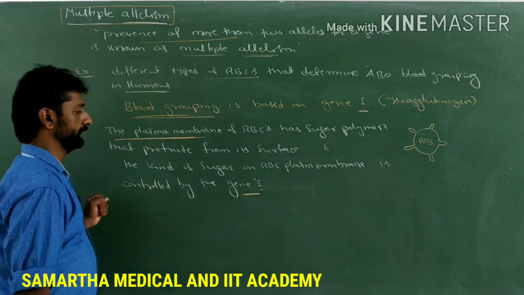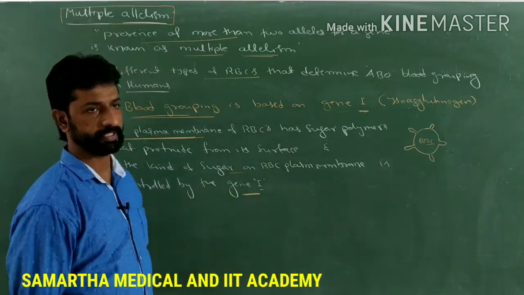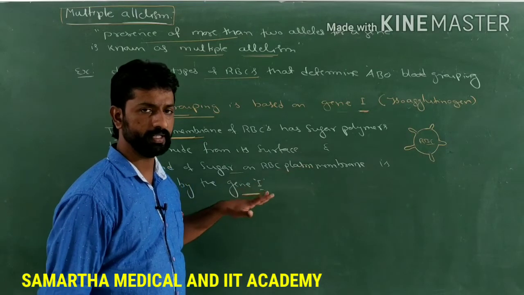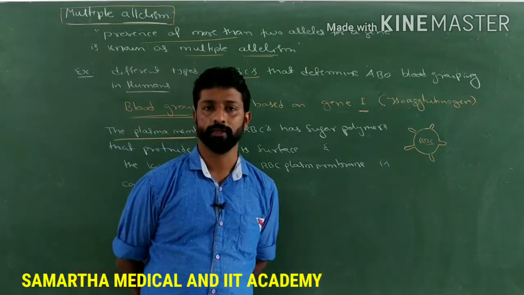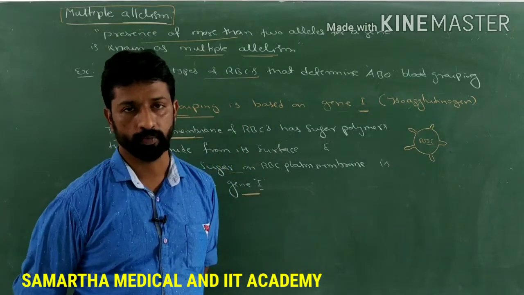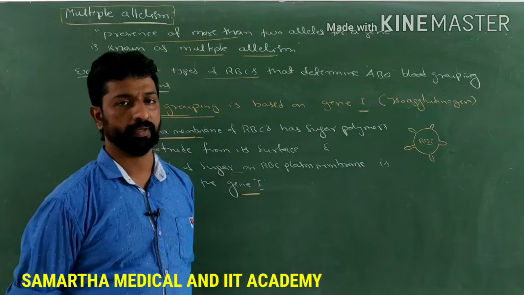Only the type of sugar polymer present over the RBC plasma membrane is controlled by gene I. Like this, gene I is controlling the blood grouping in human beings, and it is the only gene responsible for determining blood grouping.